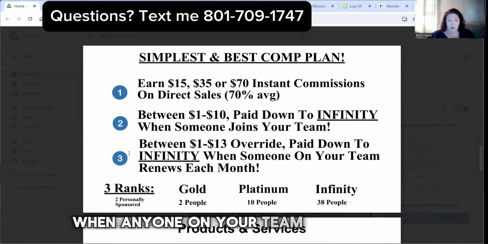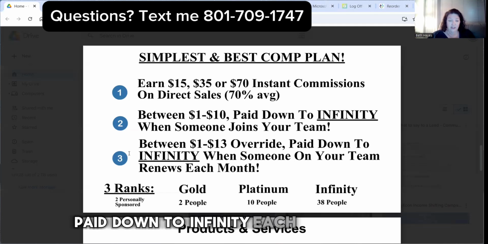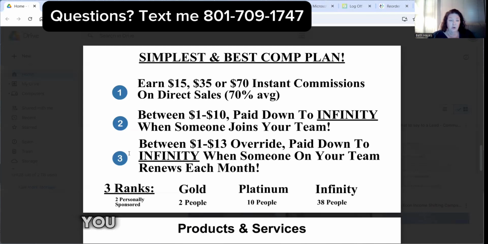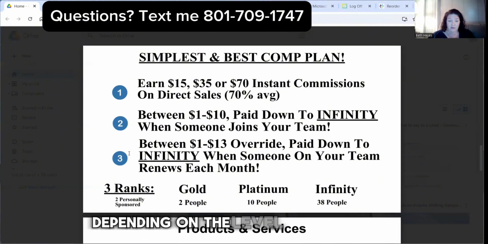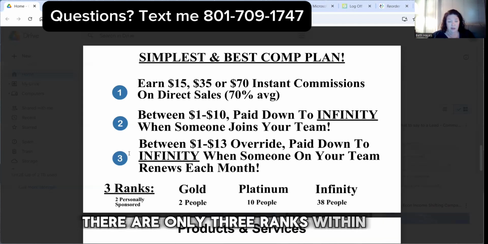Line 3 talks about overrides for monthly renewals, monthly membership renewals. When anyone on your team renews their monthly membership, you are paid between $1 and $13 as an override, paid down to infinity each time someone renews each month. These amounts are paid out at the first of the month. So the first Friday of each month, you are receiving these amounts that are calculated from the renewals from the previous month. Where people on your team renew their monthly membership, you are paid on the first Friday of the month for those overrides between $1 and $13, again, depending on the level that they're renewing at and your rank within the company.